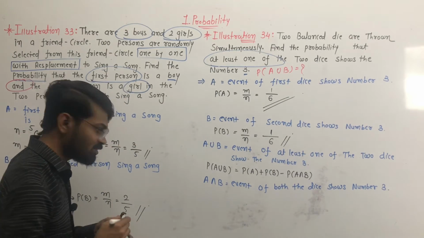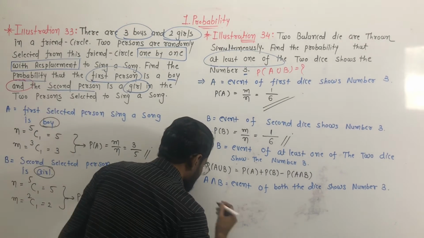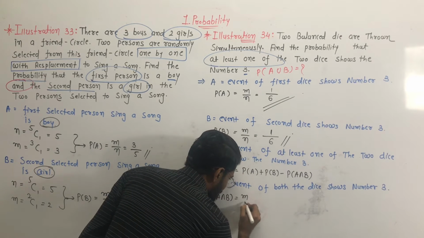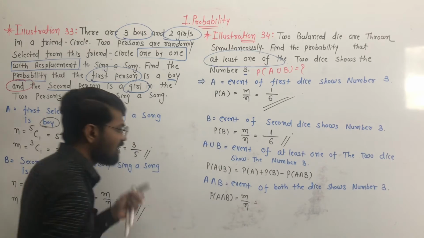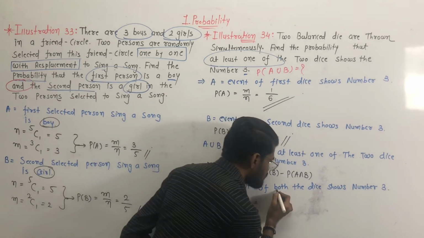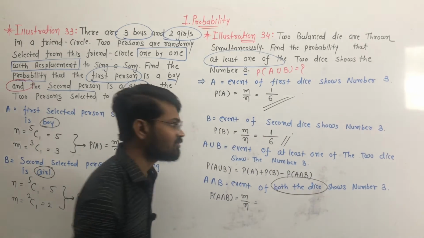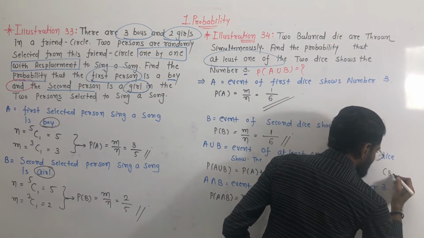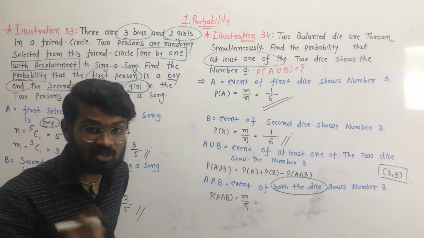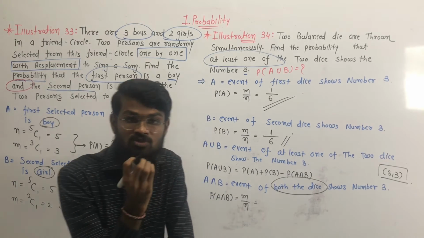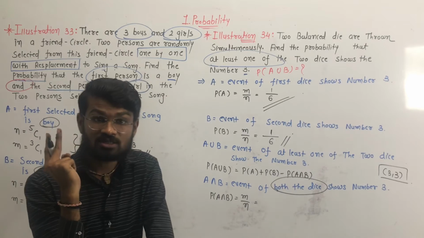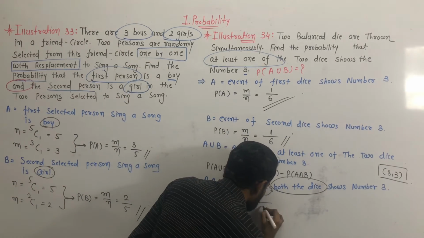Okay, so we have to find the probability of the intersection of events A and B, and it is equal to m by n. The intersection of events A and B is the event that both the dice show the number 3, and it will be 3 and 3. So the number of favorable outcomes is 1, and the total number of possible outcomes when we throw two balanced dice simultaneously is 36. So n is equal to 36.